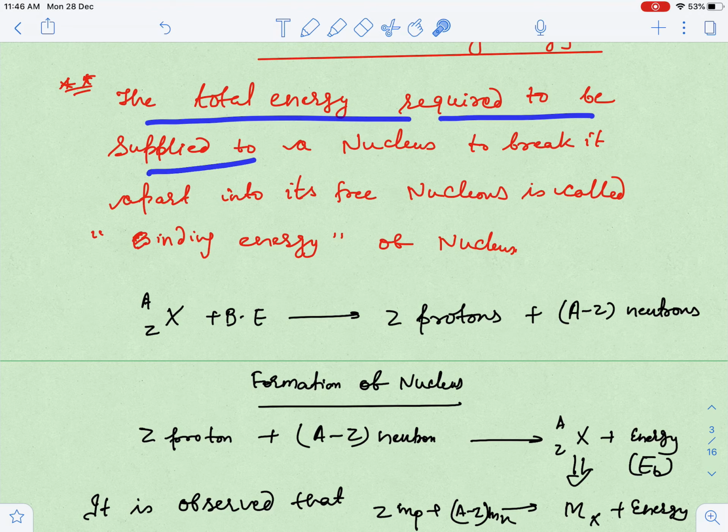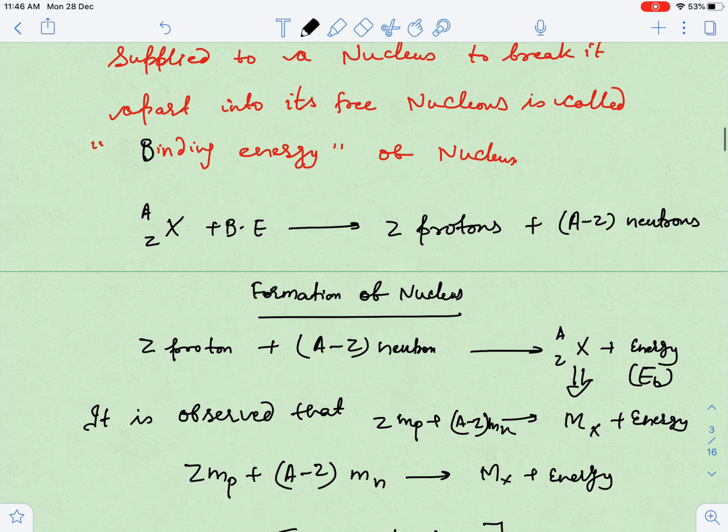The total energy required to be supplied to a nucleus to break it apart into its free nucleons is called binding energy, guys. So what is binding energy? The total energy you have to give to a nucleus so that it breaks into constituent particles. Like this X, a nucleus, I have taken X with A comma Z, an element.